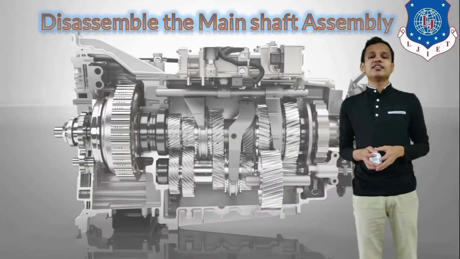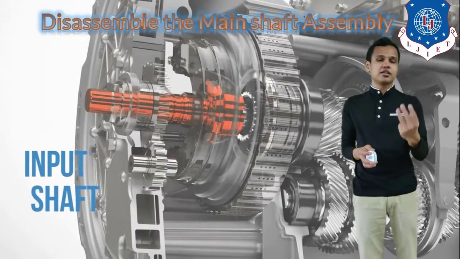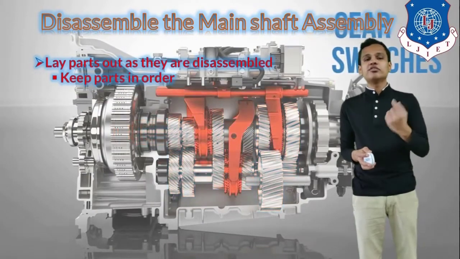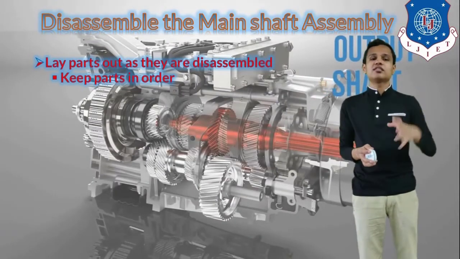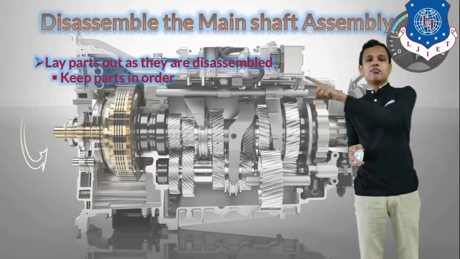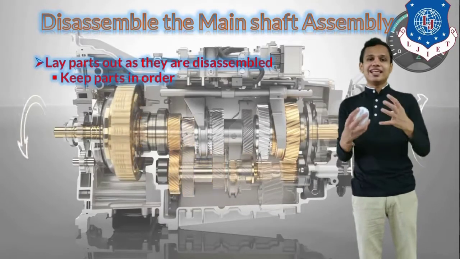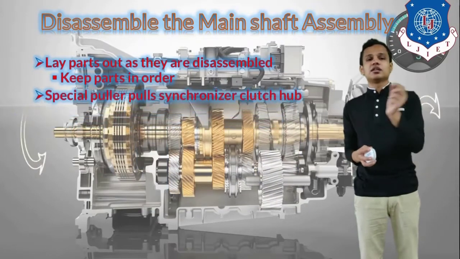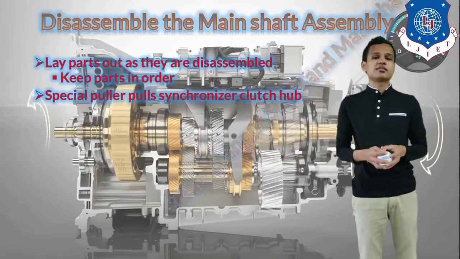Next thing is we will disassemble the main shaft assembly. What we did is that we removed three shafts. Now on those shafts the gears have been arranged. Now we will disassemble the assembly of the main shaft. For that, first we will lay the parts on a paper, and also we will mark the order of the gears, so whenever we are assembling the gearbox again, we will know the order from the arrangement on the paper. A special puller will be required to remove the synchronizers.